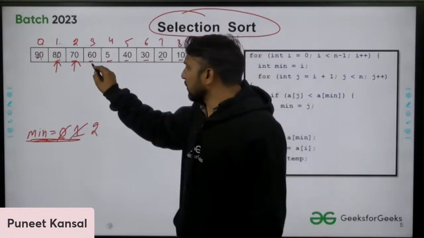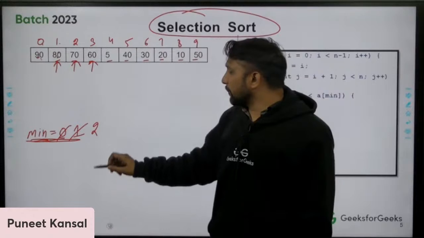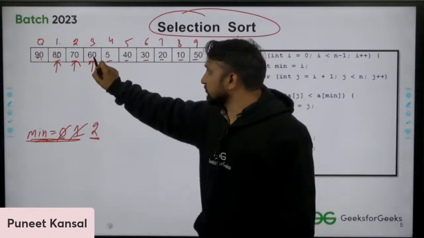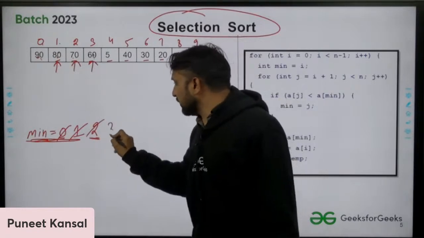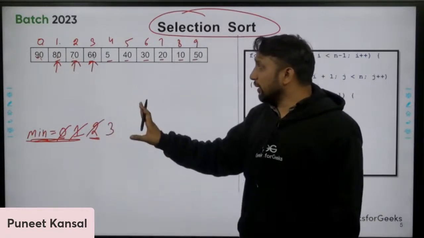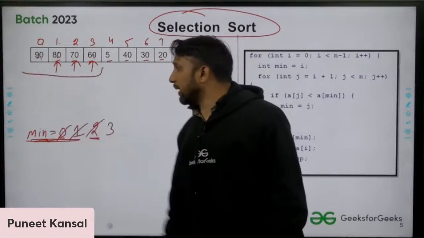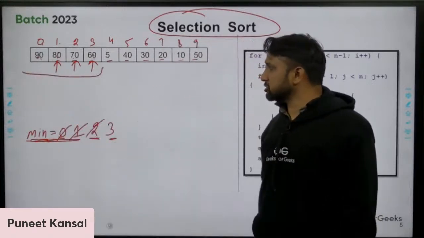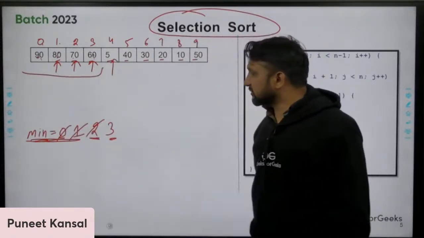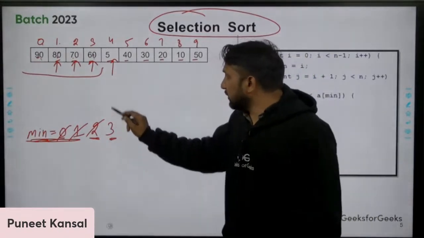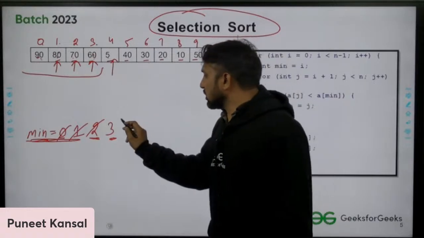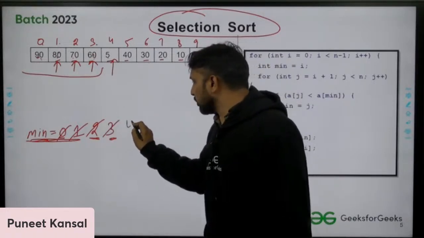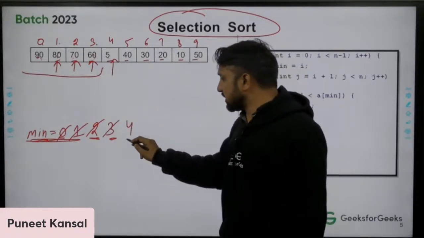I will keep comparing with every element. Now I compare the element at the second position with 60, and this is greater than this, so the minimum is now at 3. Till now the minimum element is at this position. Now I compare with this 5. I find that the element at the third position is greater than this element. So I will say that no, I found a smaller one than you, which is at the fourth position.